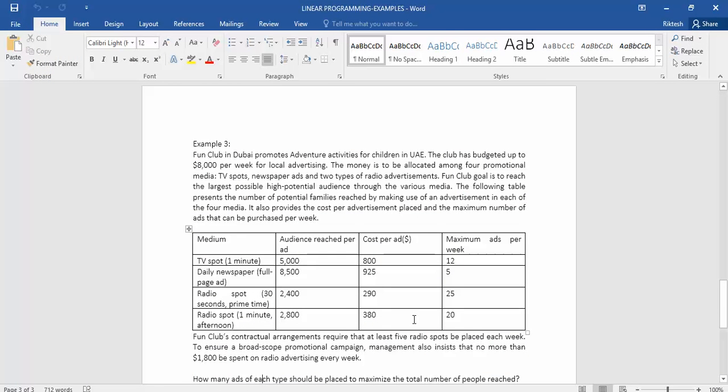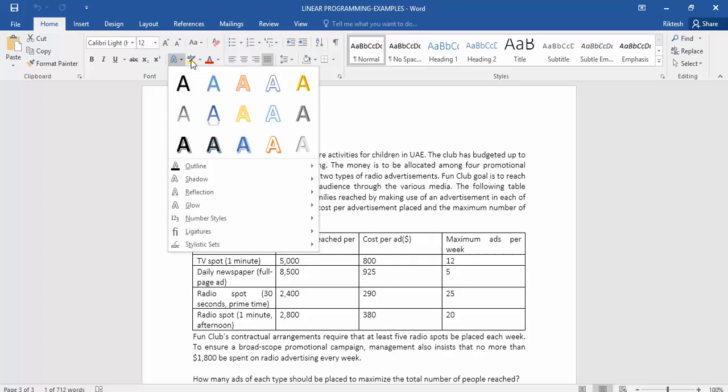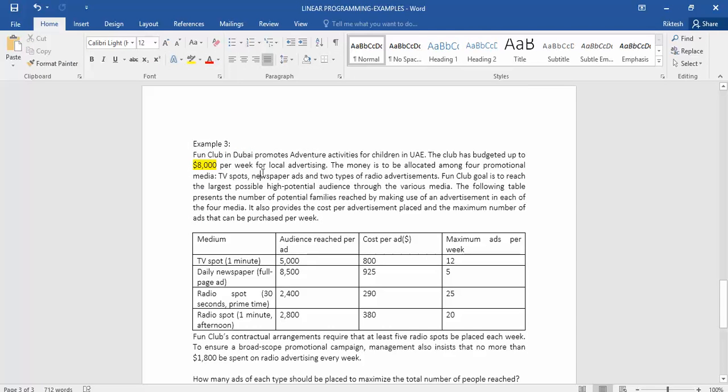Okay, so in our third example, there is a small caselet that has been given to us, which says that Fun Club in Dubai promotes adventure activities for children in UAE. The club has a budget of up to $8,000 per week for local advertising. So the money allocated for advertising each week is $8,000.